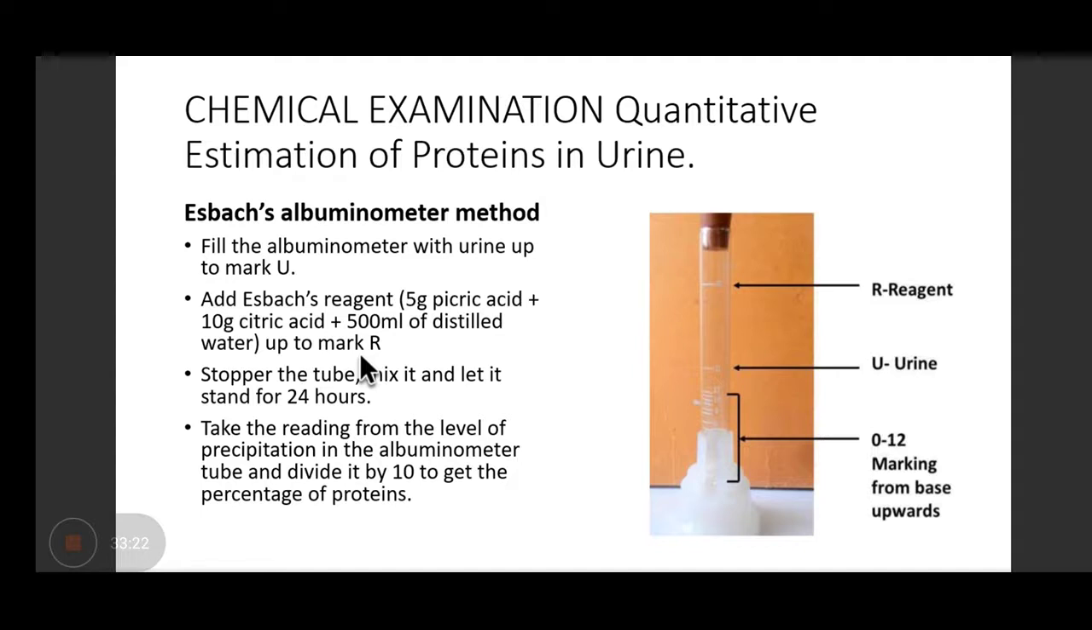And how do you do the quantitative estimation? You have to fill the albuminometer with urine up to this U mark. Then you have to add Beck's reagent up to the R mark. This R mark. Okay? Then put the stopper, mix it, and let it stand for 24 hours. Then take the reading from the level of precipitation in the albuminometer tube and divide it by 10 to get the percentage of protein. So here are the markings. Whatever reading you get, you have to divide it by 10.